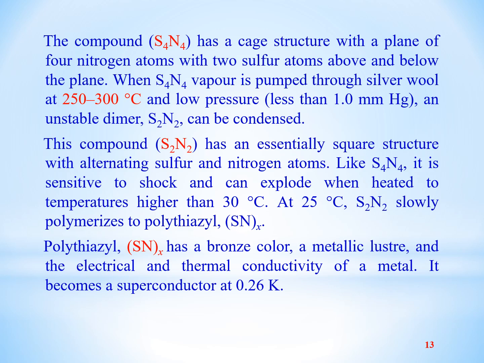It can be prepared when we pass the S4N4 vapors through silver wool at 250 to 300 degrees temperature under very low pressure, about 1 millimeter of mercury. We get S2N2, which is highly unstable. It is condensed.